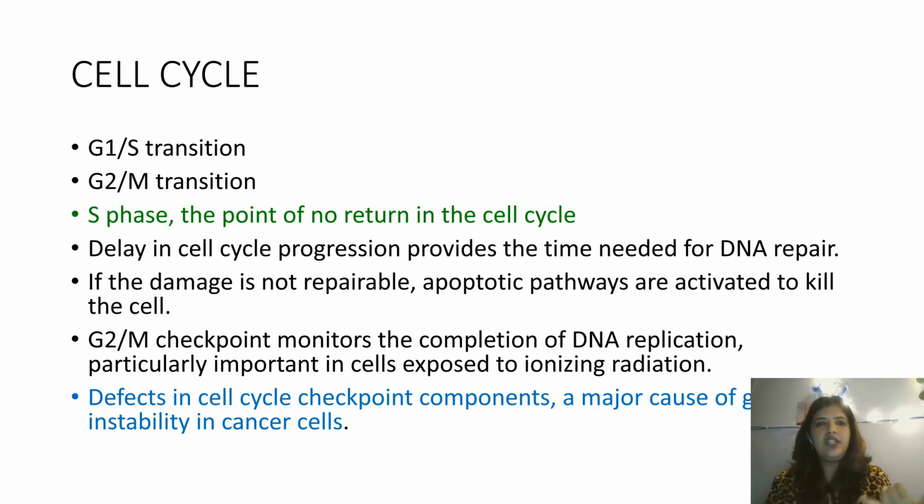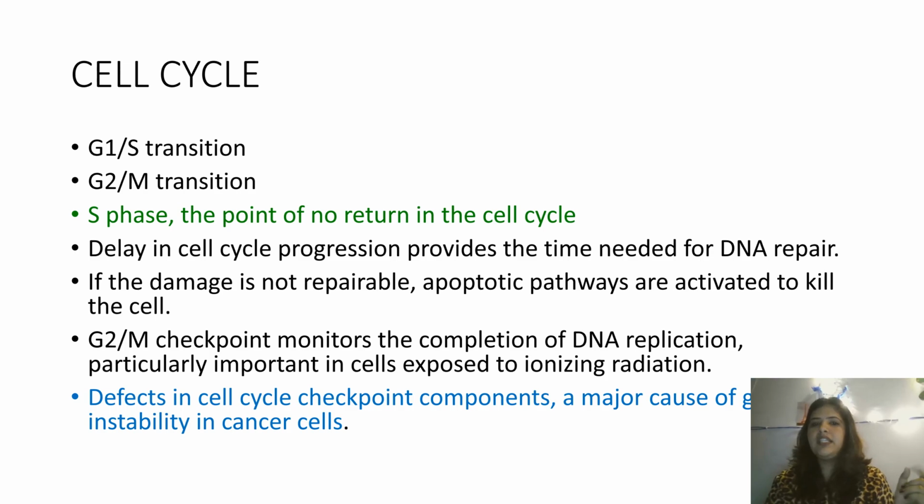Now, we know that there's a G1/S transition where there's a checkpoint, and a G2/M transition where there's a checkpoint. Once the cell has entered the S phase, that's the point of no return. Delay in cell cycle progression provides the time needed for DNA repair. So whenever there's a checkpoint, there's a hold. That's because some damage has occurred in the cell, and the body makes sure that DNA repair is occurring. We'll see how that also happens. If the damage is not repairable, the cell will have to be killed by apoptosis.